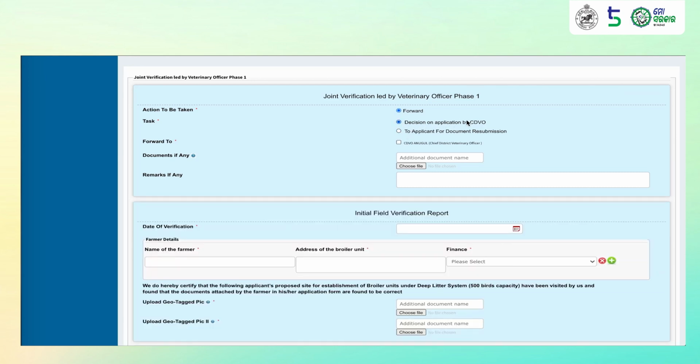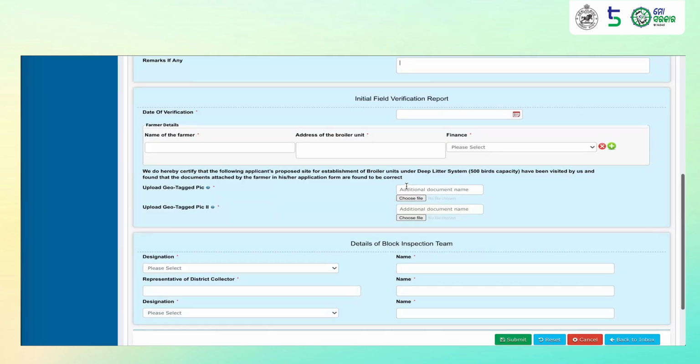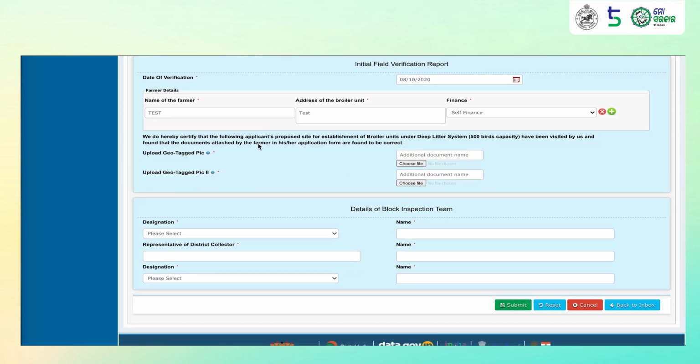Click on Decision on Application by CD view. Click on CD view Angul. You can attach any documents that you want or enter any sort of remarks that you want to. Under Initial Field Verification Report, select the date of verification. Enter the name of the farmer, address of the broiler unit, mode of finance. Next, upload 2 geotagged pictures.